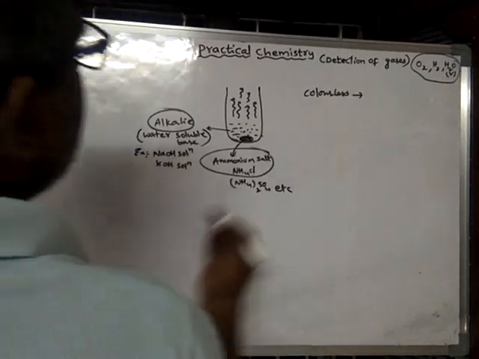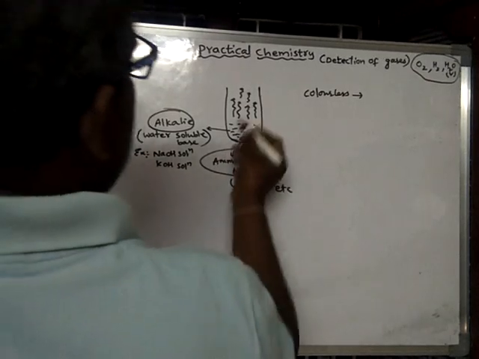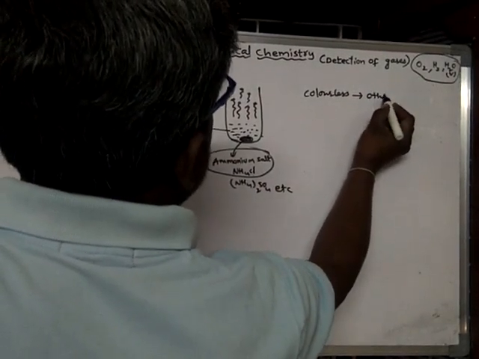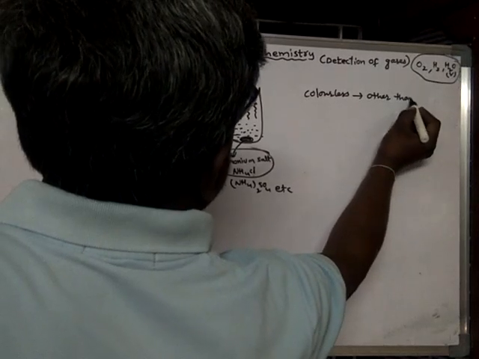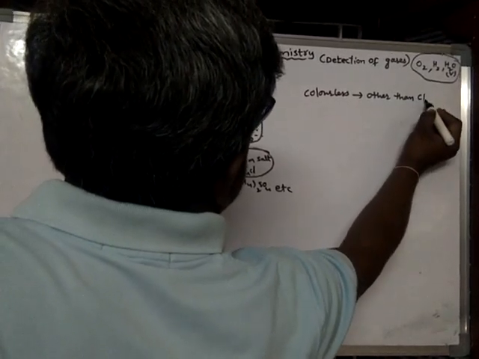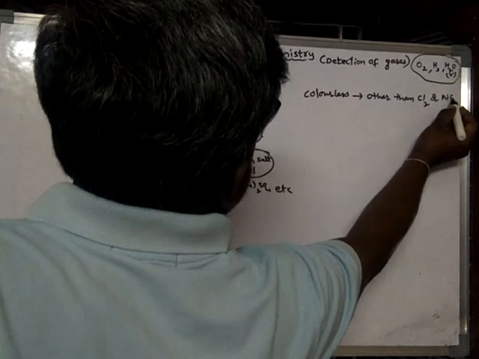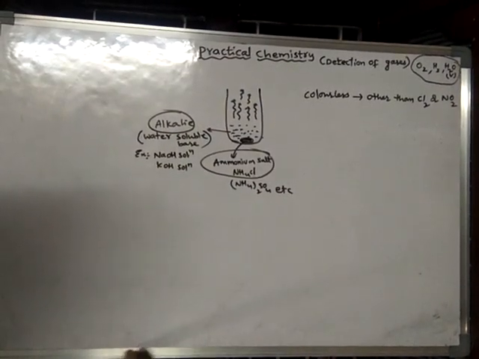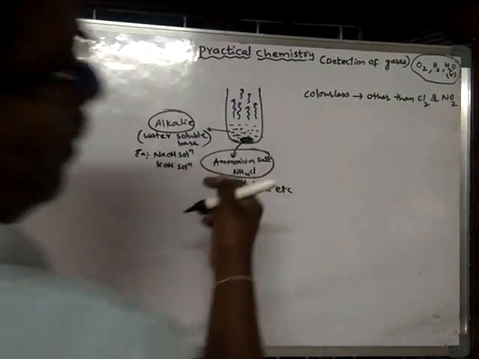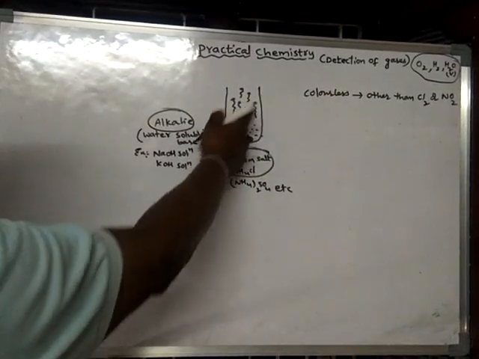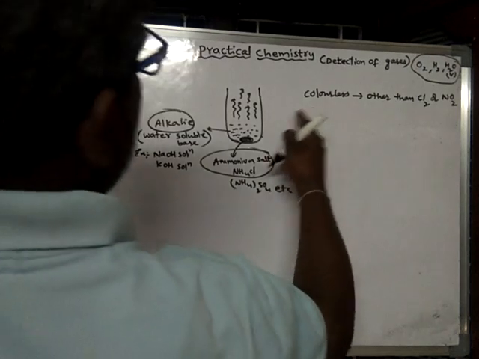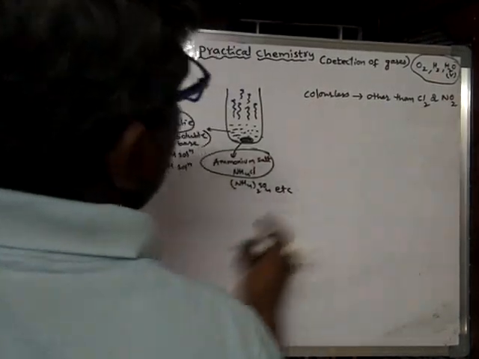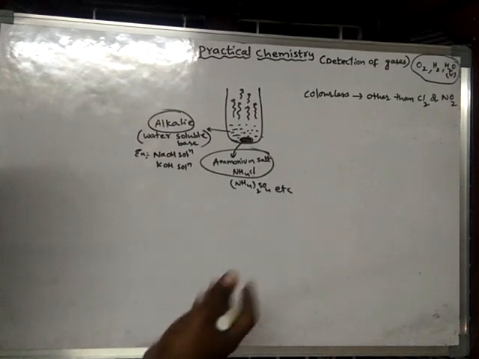So from this it is understood that this gas may be a gas other than Cl2 or NO2, because Cl2 is a greenish yellow gas, NO2 is a reddish brown gas. So as this is a colorless gas, we can conclude that the gas is neither chlorine nor NO2. It may be some other gas.